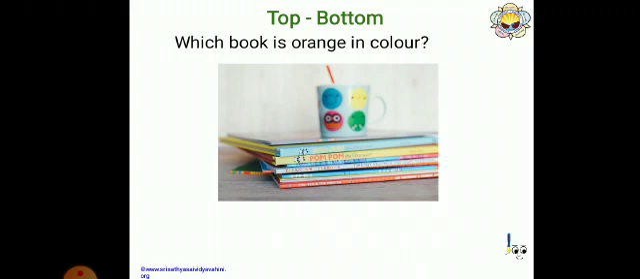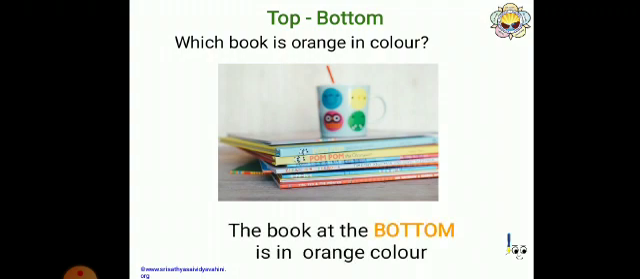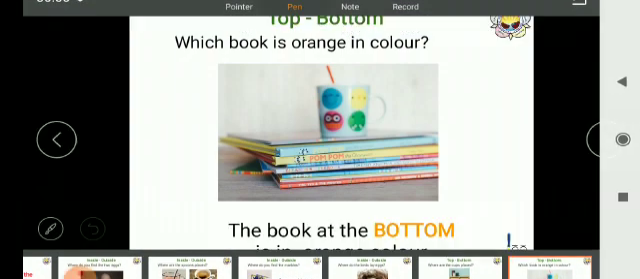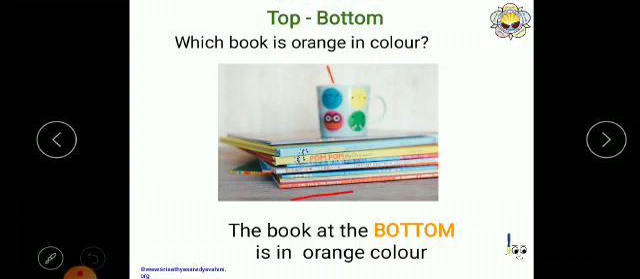Now, here books are arranged one by one. Now, which book is orange in color? The book at the bottom is in orange color. See here, the book at the bottom is in orange color.